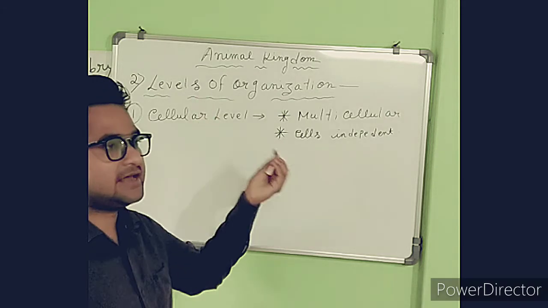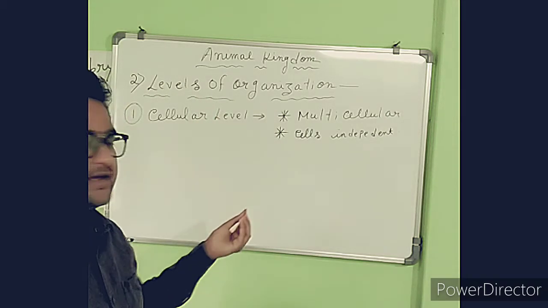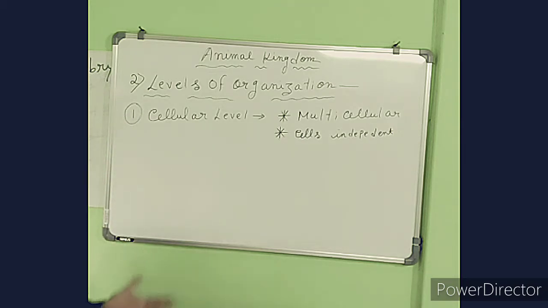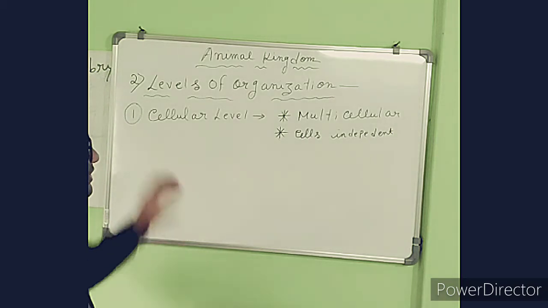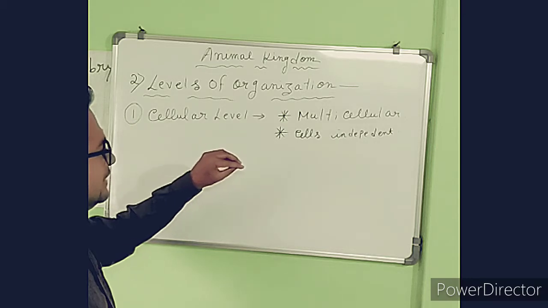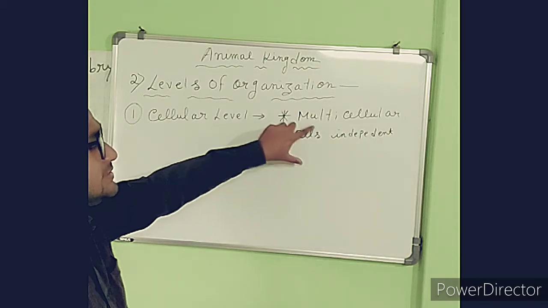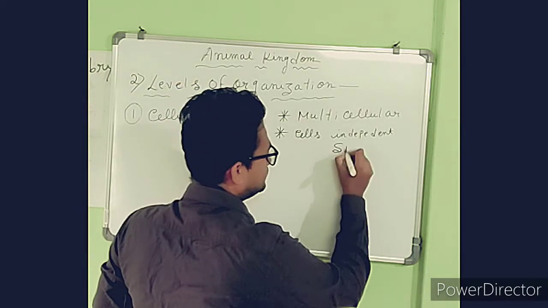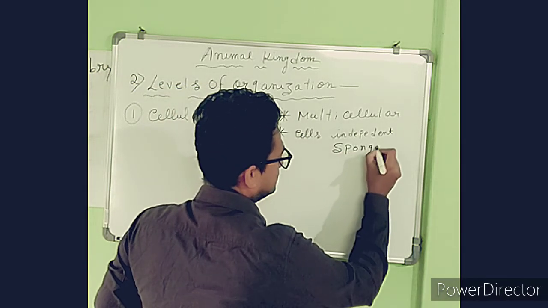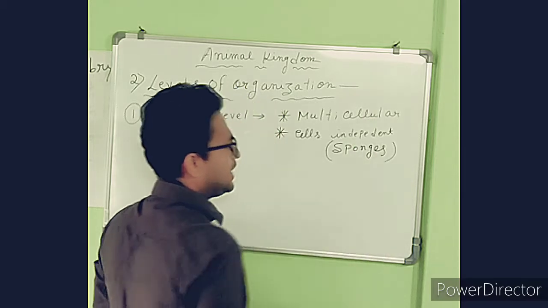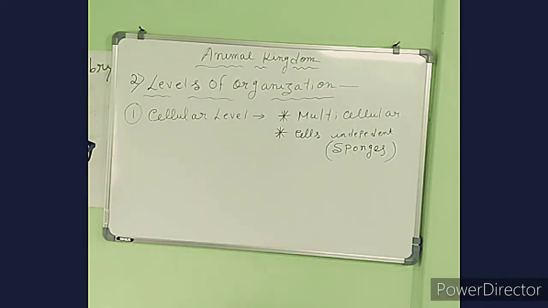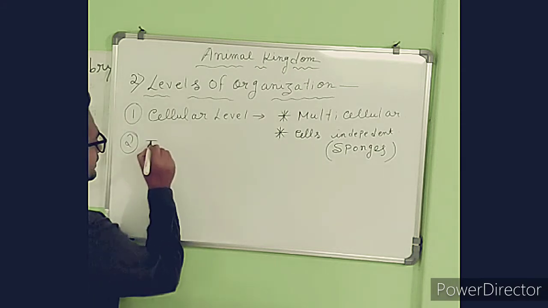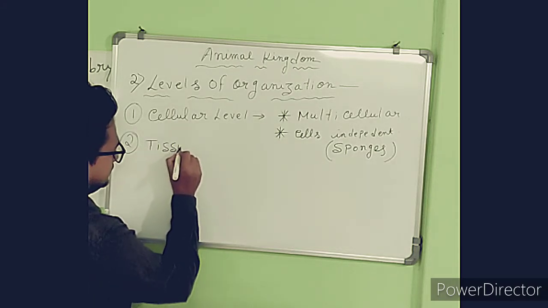So each cell can do its functions, for example, respiration, excretion, etc. So their level of organization is cell. For example, the sponges belong to the phylum Porifera.